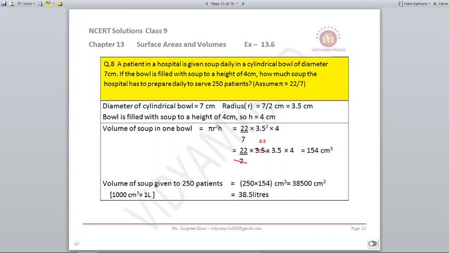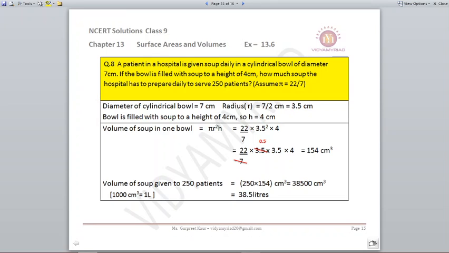So the volume of soup in a cylindrical bowl will be pi r square h. Here radius is 3.5, height is 4. Using the formula you get 154 centimeters cube. Now this volume we have found only for one bowl, but we need to serve 250 patients, so it comes out to be 250 multiplied by 154, that is 38,500 centimeters cube.